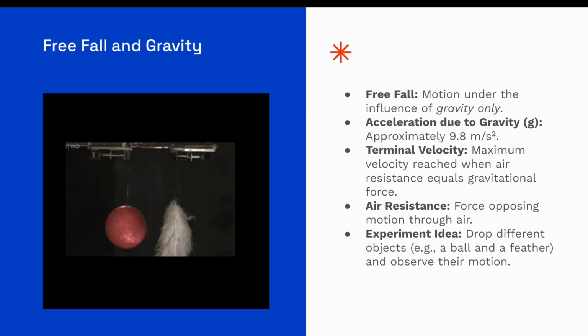The acceleration due to gravity is 9.8 meters per second squared, and the terminal velocity is the maximum velocity reached when the air resistance force equals the gravitational force, when an object is in free fall. Now, air resistance is basically a force that opposes motion of an object falling through the air. This is not something you'll need to know right now. It becomes a lot more important in A.2 when we're calculating drag. An IA idea from this topic is just dropping different objects and observing their motion.